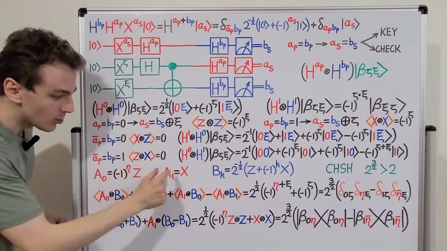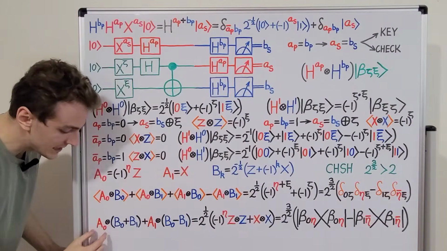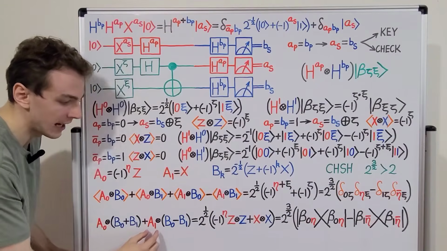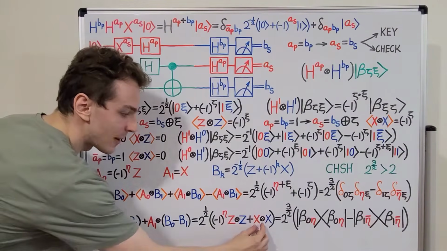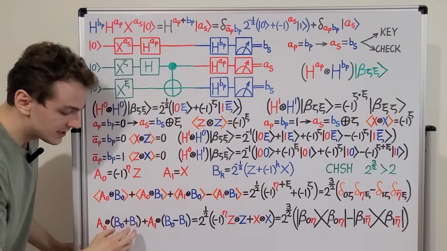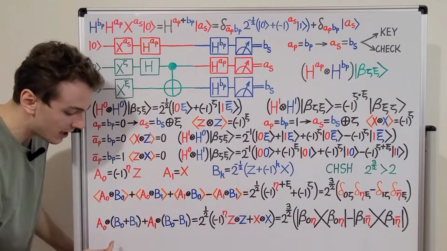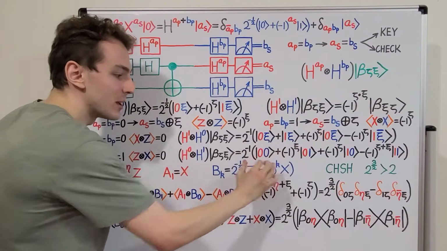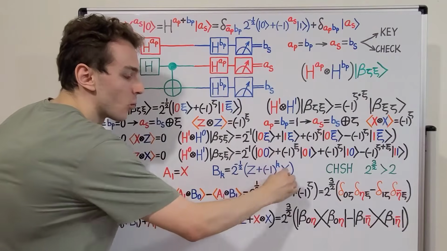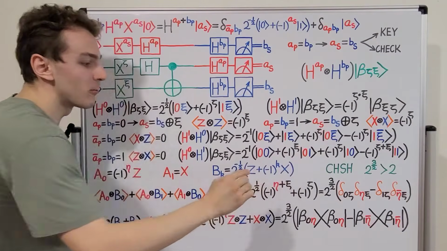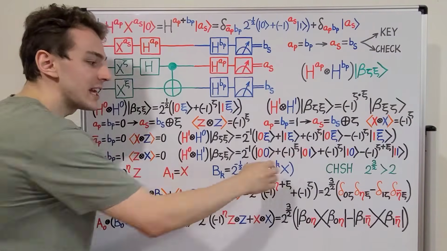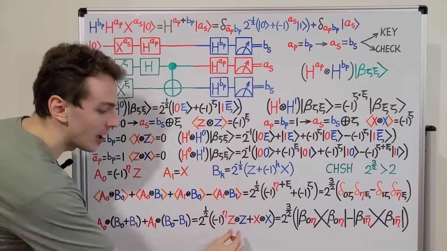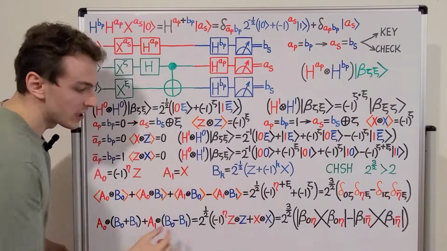So if we substitute A0 and A1, over here, we're going to get Pauli Z with possibly a minus sign. And over here, for A1, we're going to get Pauli X. So that explains this Pauli Z and this Pauli X. But what about these sums and differences over here? Over here, we have B0 plus B1. Now, if we take the sum of B0 and B1, we're going to have a term with a plus Pauli X, and we're also going to have a minus Pauli X. So that means Pauli X will cancel, and we're just going to have 2 copies of Pauli Z. So the sum will give us Pauli Z.